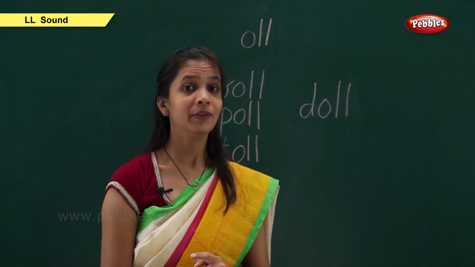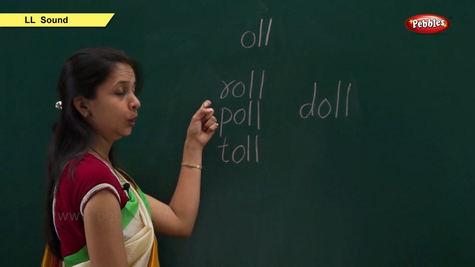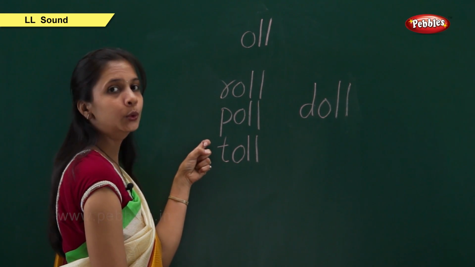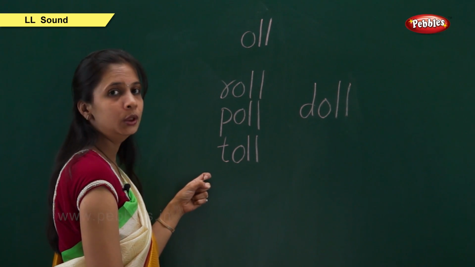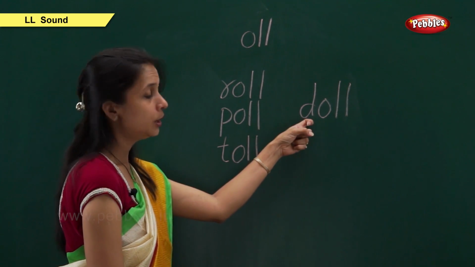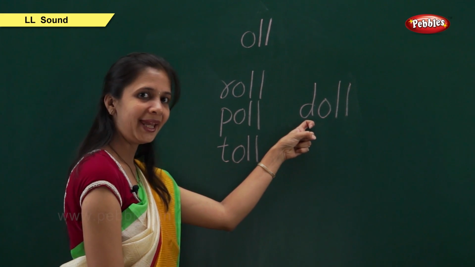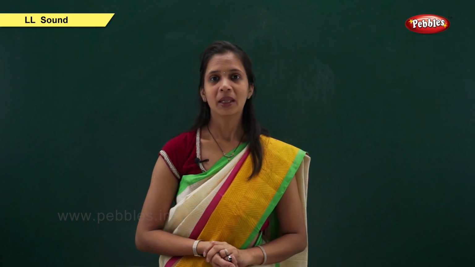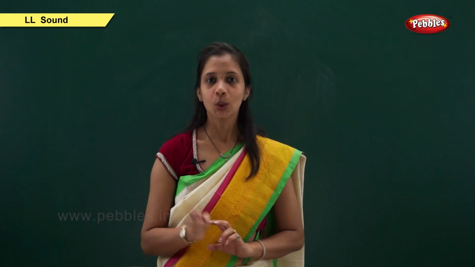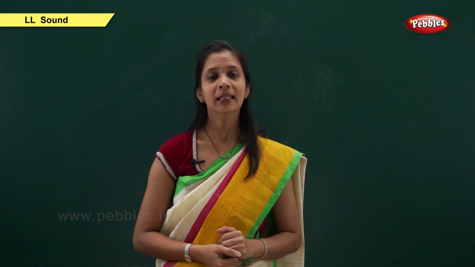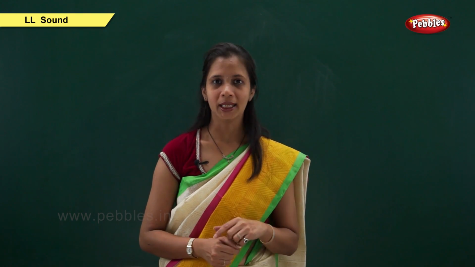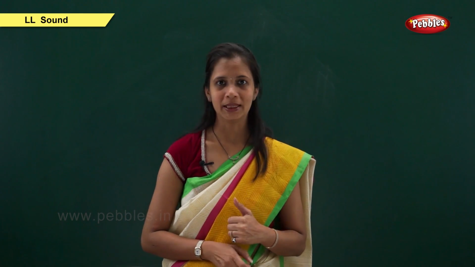So now we will repeat. R, ol, roll. P, ol, pole. T, ol, toll. And D, all, doll. Similarly, when the LL consonant goes with the vowel U, the sound is "ul." So let us see some examples.